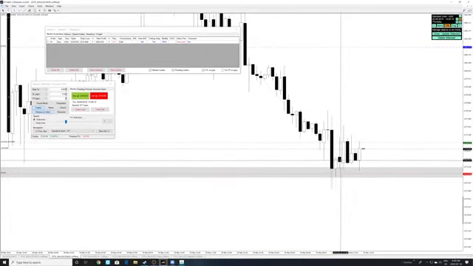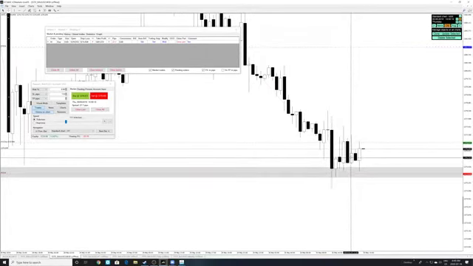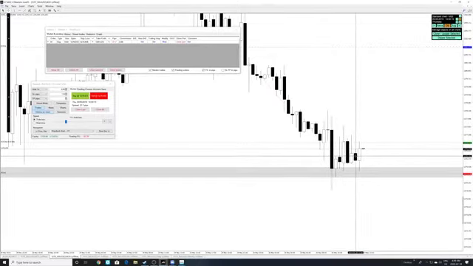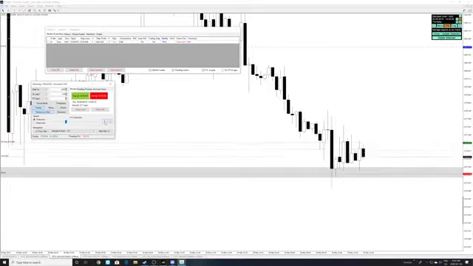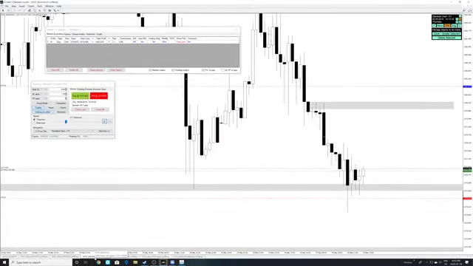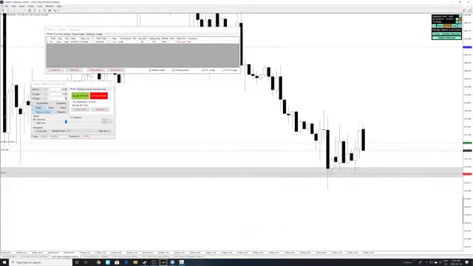Then price ranged through London. We walked into pre-New York. Pre-New York had low volume because price didn't really break one way. Now we're moving closely into New York Open. So if you have a candle before New York Open closing like a strong bullish 30-minute candle, I think there's a higher possibility we may continue moving bullish. Now, since the 1-hour candle is breaking the high of the previous 1-hour candle, look at that. This is the close of the 30-minute candle right here.